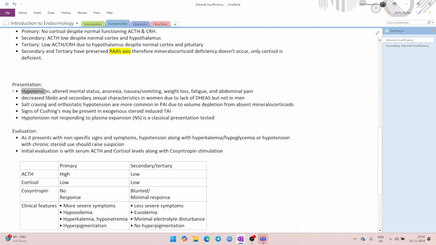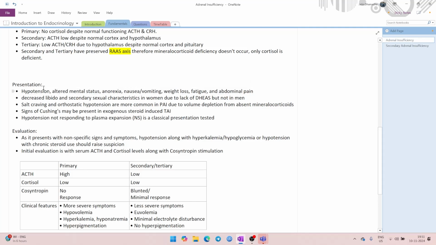The common presenting signs are these. These are the most common presenting signs that you will be given in your questions. Hypotension, altered mental status, anorexia, nausea, vomiting, weight loss, fatigue, and abdominal pain. These are very non-specific signs. Any condition can cause it. But this is the thing. Other conditions have specific signs and symptoms, excluding these common signs and symptoms, whereas adrenal insufficiency has only this.